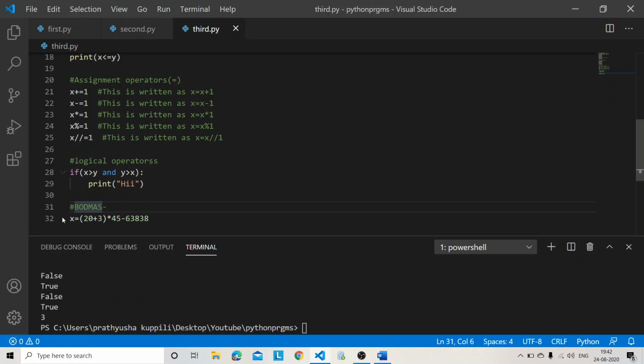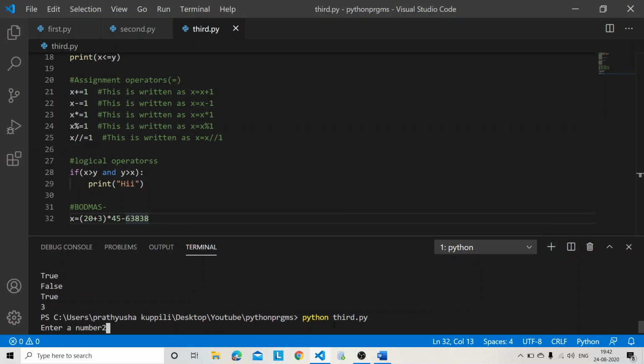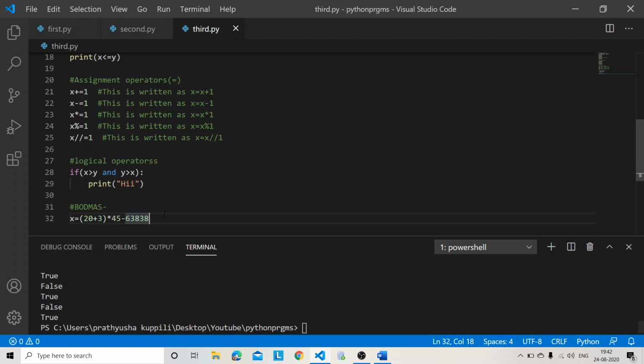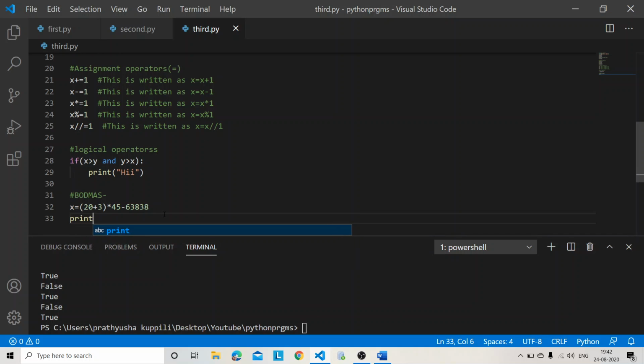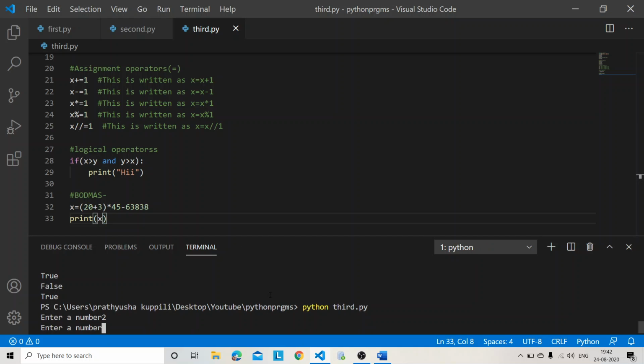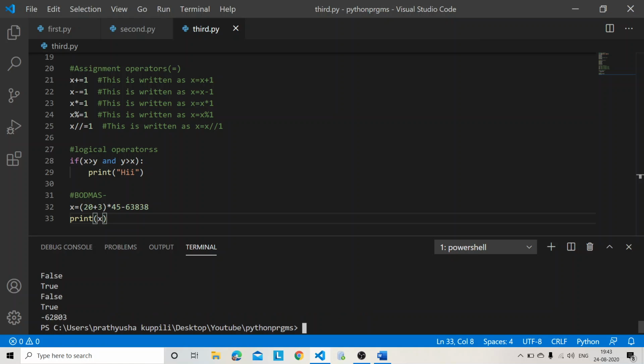So 23 into 45, I will get something, and then addition, subtraction. I don't have an addition, right? So I am doing subtraction. Sorry, I didn't print it yet, right? I'm not getting that one. This is the value of this one.